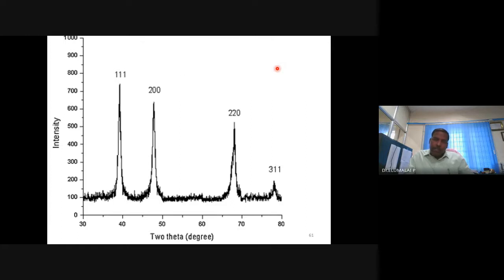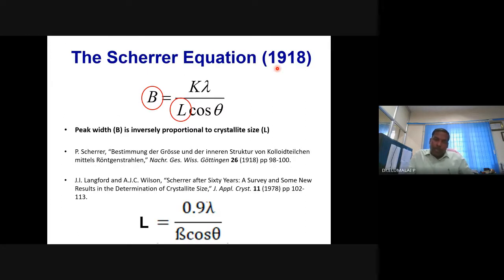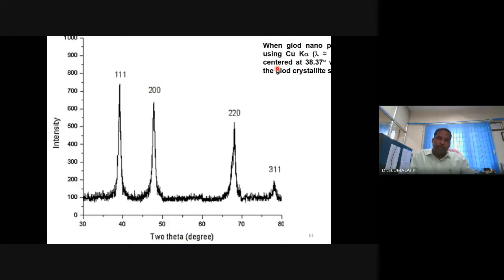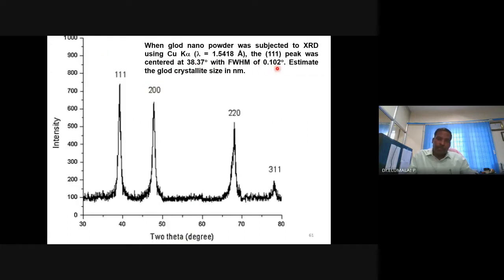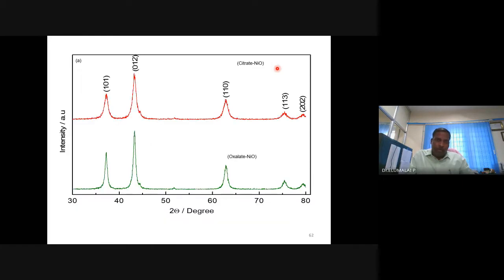Use this Debye-Scherrer equation: L equals 0.9 lambda divided by beta cos theta. You know lambda, beta, and theta, so estimate L. You will get L, that is the crystallite size, in angstrom. One order less, it will be narrow. Very, very fascinating equipment or technique to characterize materials, very specifically nanostructured materials.